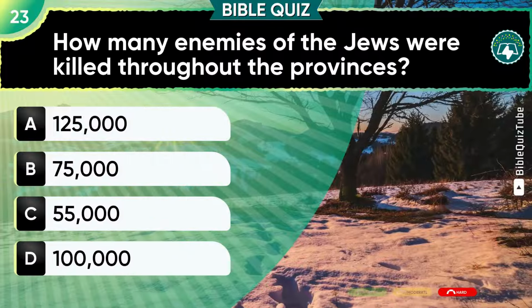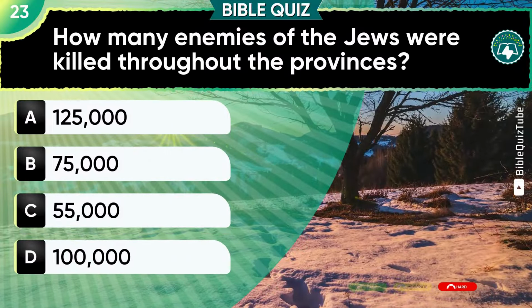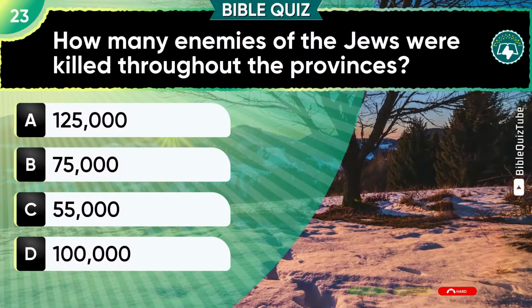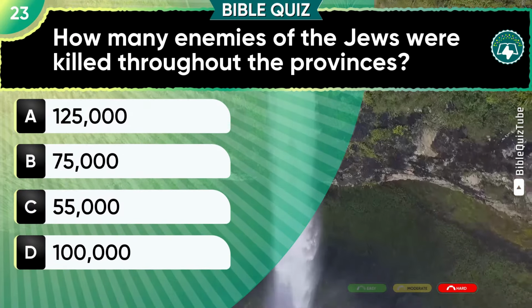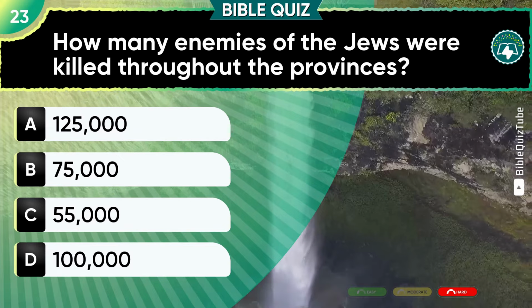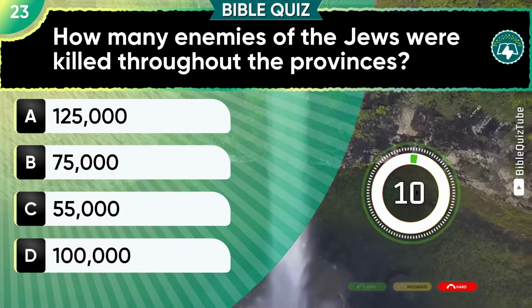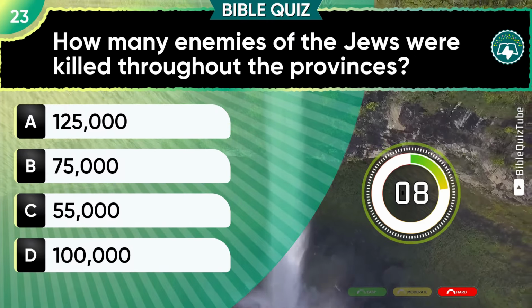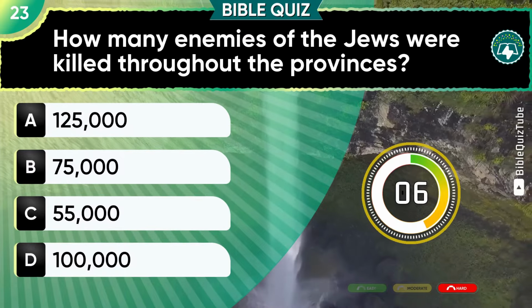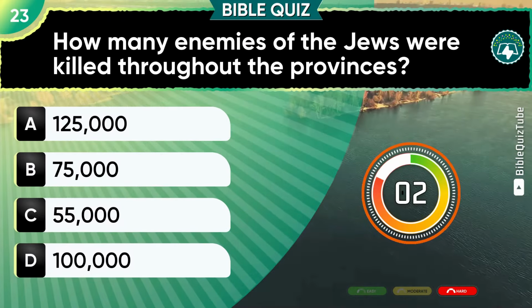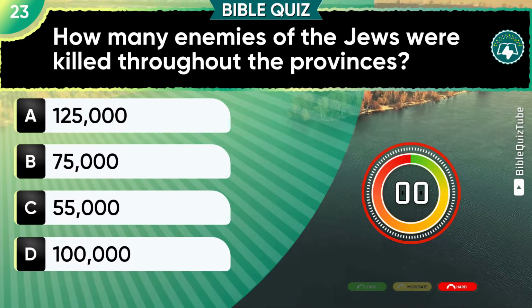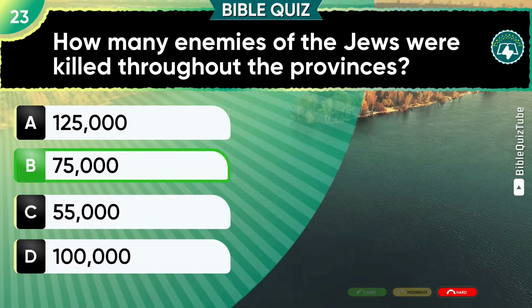Question 23. How many enemies of the Jews were killed throughout the provinces? A. 125,000. B. 75,000. C. 55,000. D. 100,000. You got it correct. B. 75,000.